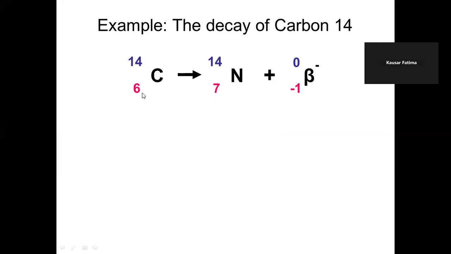So 7 minus 1, 6. The equation is balanced on both sides. Both atomic and nucleon numbers are the same on both sides. The total is 14, and 14 plus 0 is 14 on the right and left hand side. And that is also the same. Total Z on both sides of the equation is the same.